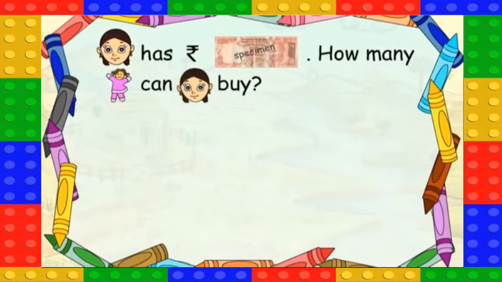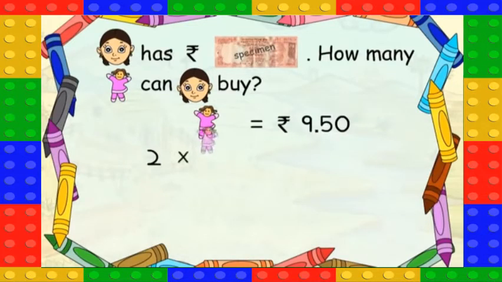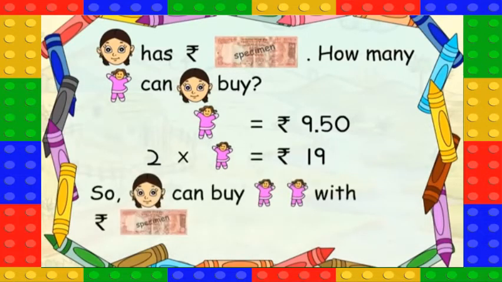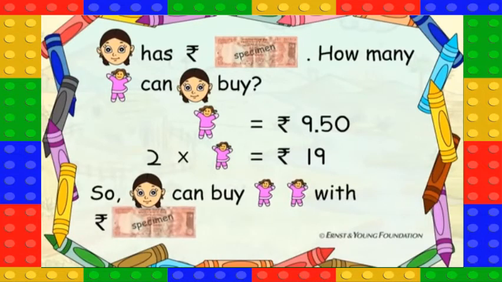Meenu has rupees 20. How many toys can Meenu buy? Each toy costs rupees 9.50. 2 toys cost rupees 19. So Meenu can buy 2 toys with rupees 20.